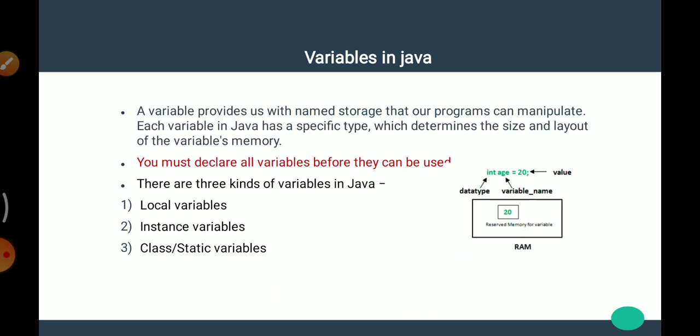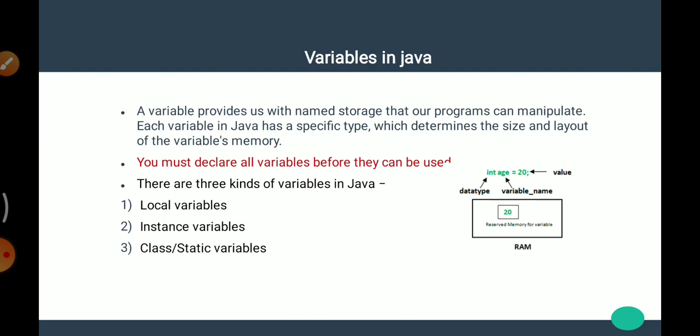Then variables in Java. A variable provides us with named storage that our programs can manipulate. Variables are nothing but reserved memory locations to store a value. This means that when we create a variable, we reserve some space in memory.